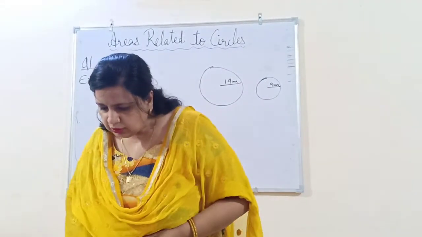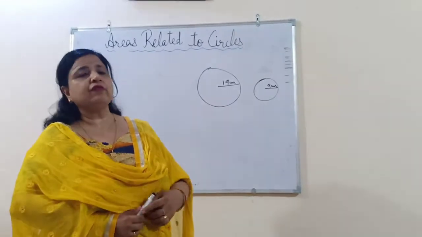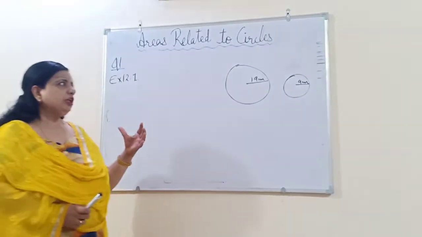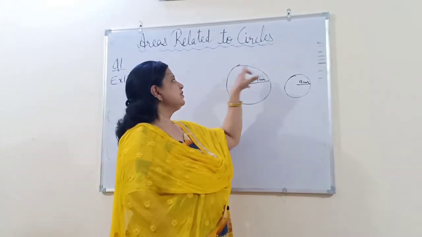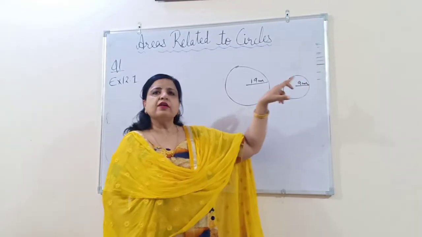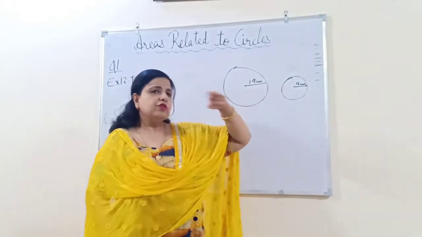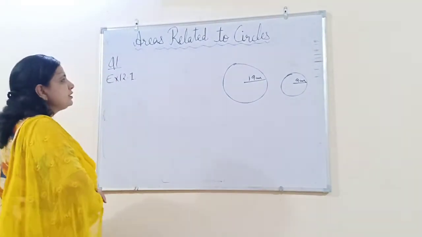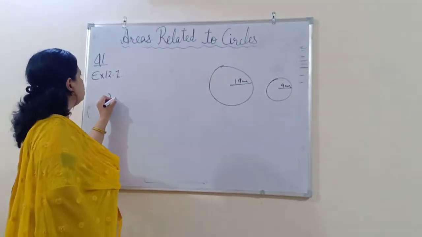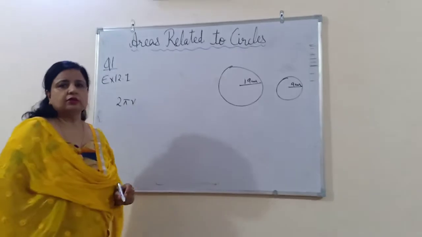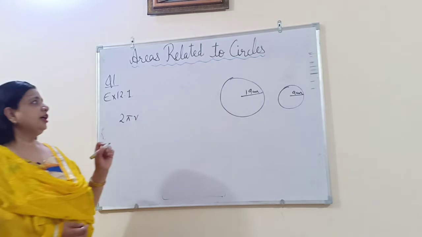Find the radius of the circle which has circumference equal to the sum of the circumferences of the two circles. Now we need a bigger, third circle whose circumference is equal to the sum of the circumferences of these two circles. Circumference is the boundary. So let the circumference of the bigger circle be 2 pi r.